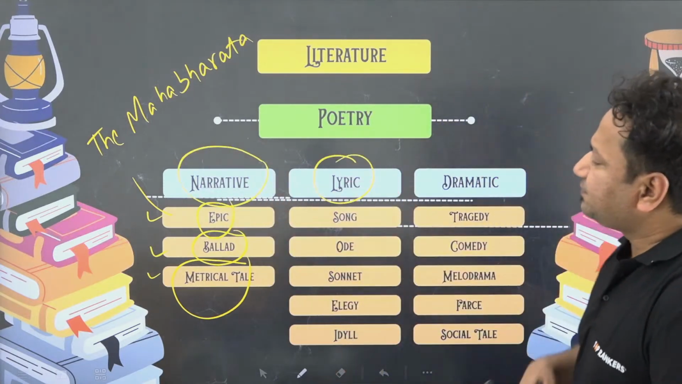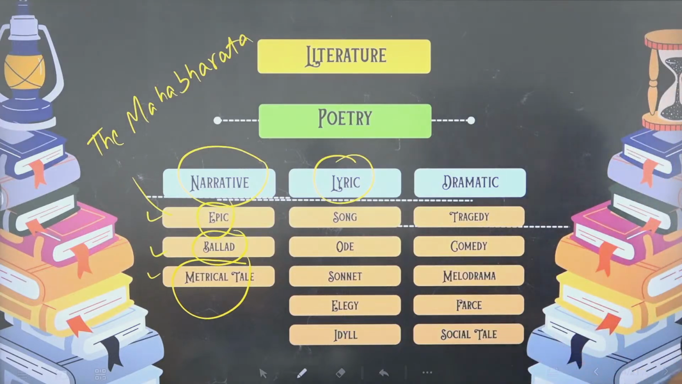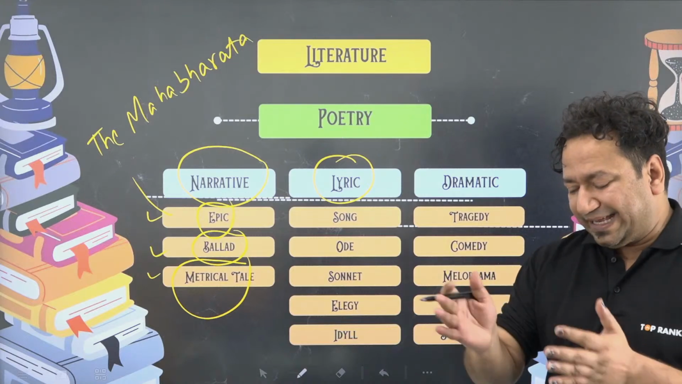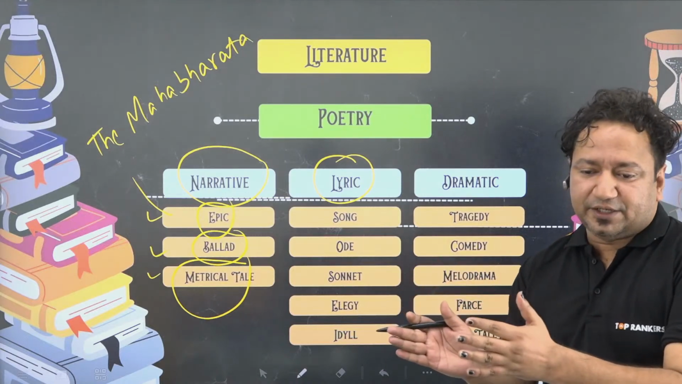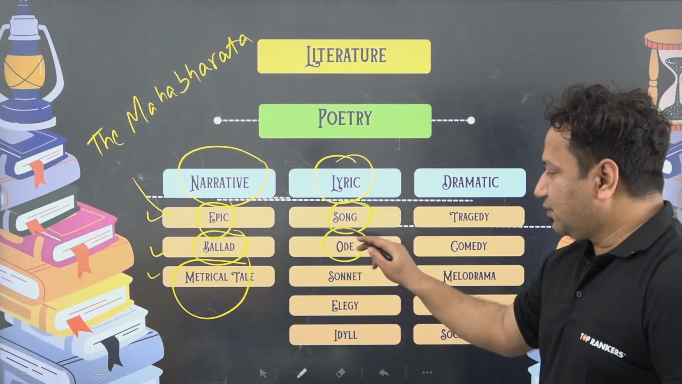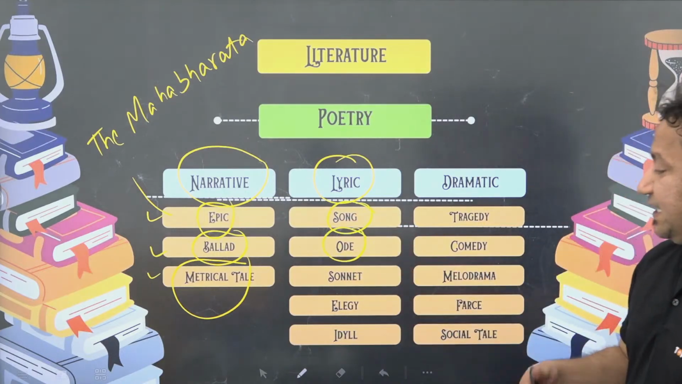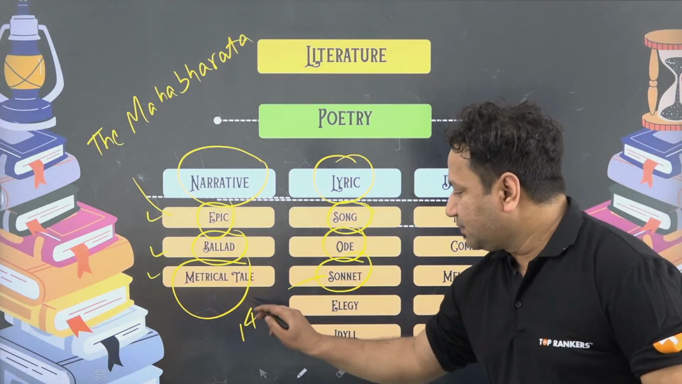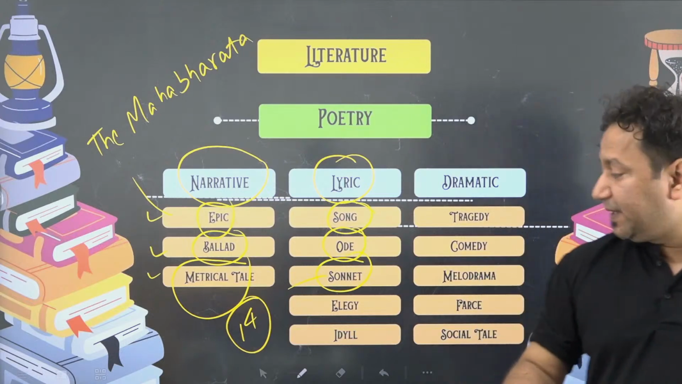Lyric, which in Hindi we call Tukatmak Shaili. Every line ends in such a way that you can create a song out of it. It can be a song, or an ode. An ode is basically a kind of tribute. A sonnet is a 14-line poem made famous by Shakespeare.